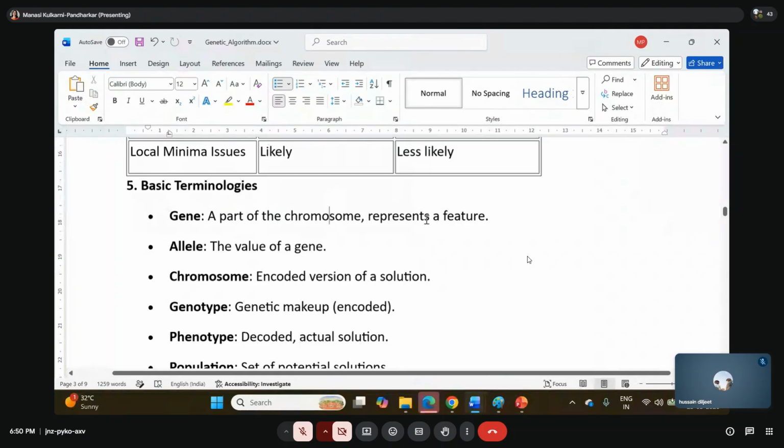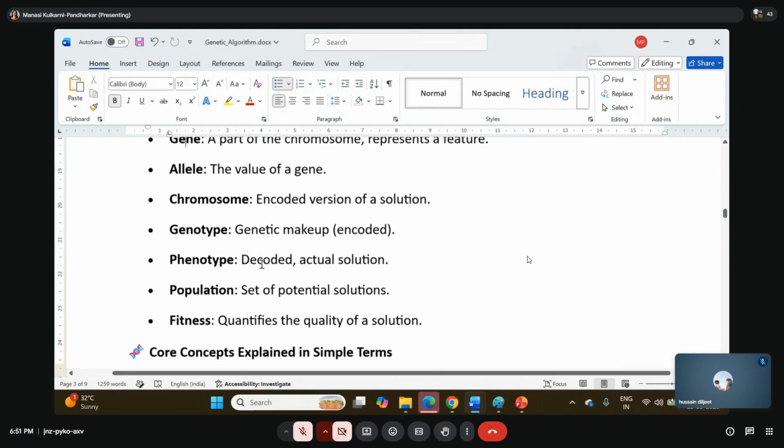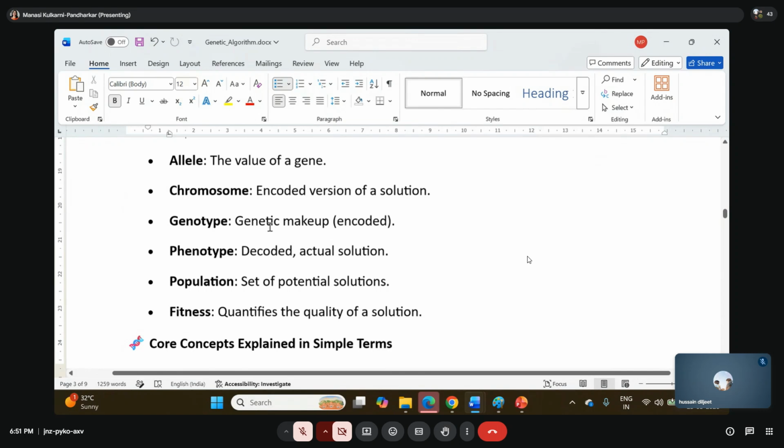A part of the chromosome is represented as a feature. That means every chromosome is a whole solution, and within it there will be some features. Those features are nothing but the gene. Then we have an allele. Okay, allele, that is the value of the gene. What is the value of that particular feature? Okay. Then we have a genotype, that is the genetic makeup, the encoded thing. We have a phenotype, that is the decoded, the actual solution.